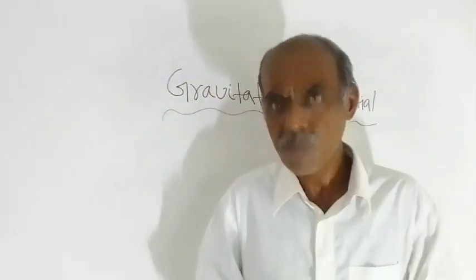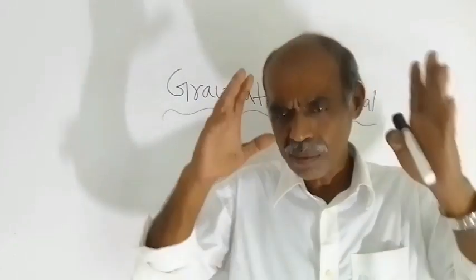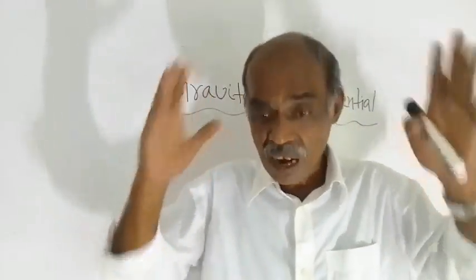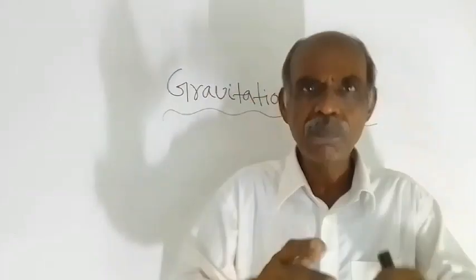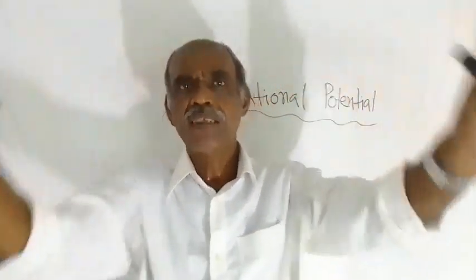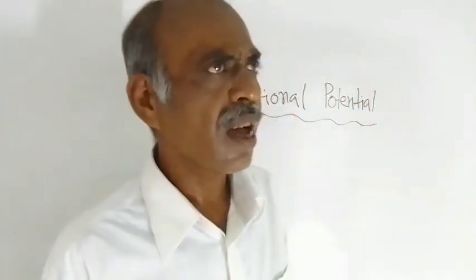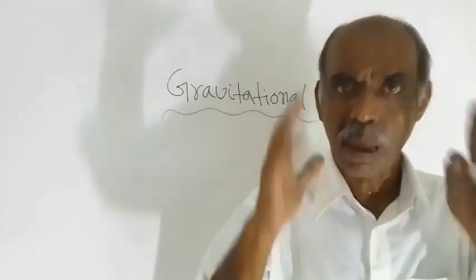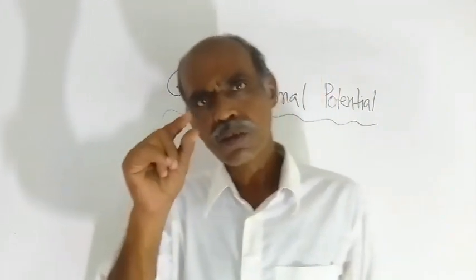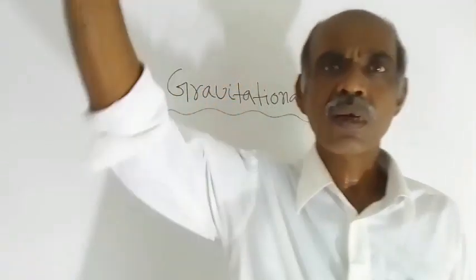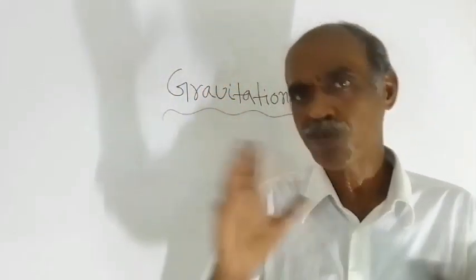Here the large object is a planet. Many times I have mentioned the same thing, but the same theory you can apply for any object. So let us assume the planet Earth has mass capital M, and small m is the mass of that small object.